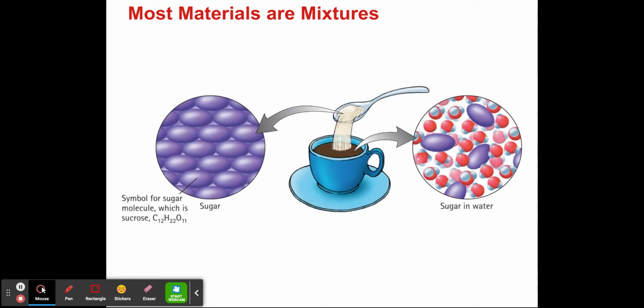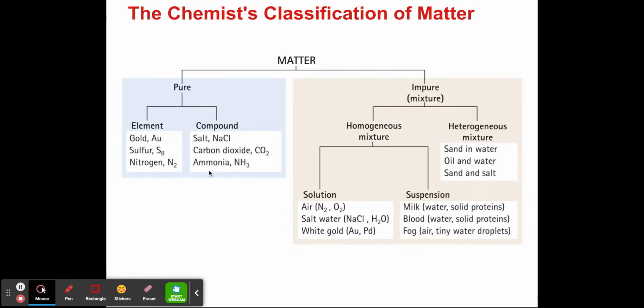Okay, so for example, this is an example of a mixture right here. So I was talking about coffee. You have sugar that you add to the coffee and all of that. So this is a pure substance like pure sugar, right? But when you add, this is an example of a mixture right here, because you see different types of molecules are present here, but you only have one type of atom or one type of molecule right here in the pure substance. Okay. So this is how we classify matter.